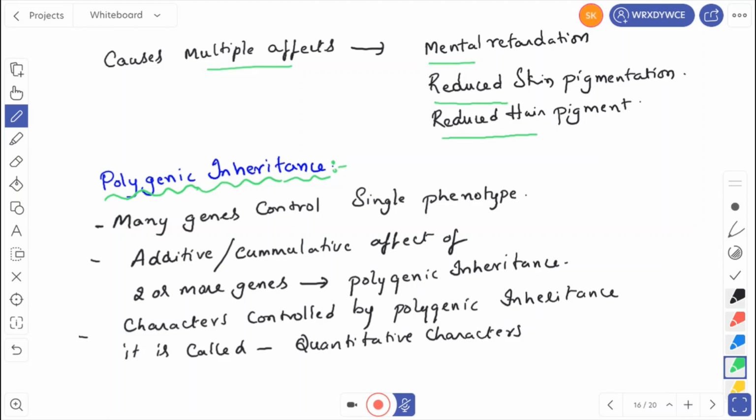Now let us go for polygenic inheritance. Poly means many, genic means genes. So how are these many genes showing inheritance? Generally one gene controls one phenotype, but sometimes many genes control a single phenotype. We call that polygenes. So the additive or cumulative effect of two or more genes is called polygenic inheritance. Characters controlled by polygenic inheritance are called quantitative characters. Quantitative means additive, adding all those characters. So let us see examples of polygenic inheritance.